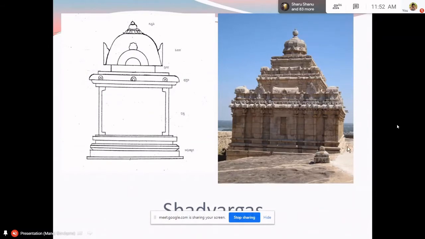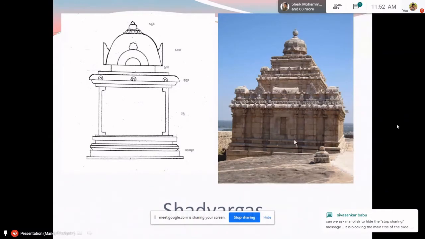In the left picture also you can see. Is it visible whatever I am pointing at? Are you able to see that? I am pointing some features with the arrowhead.